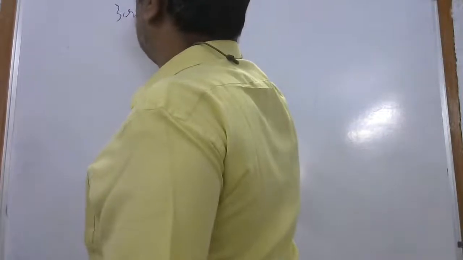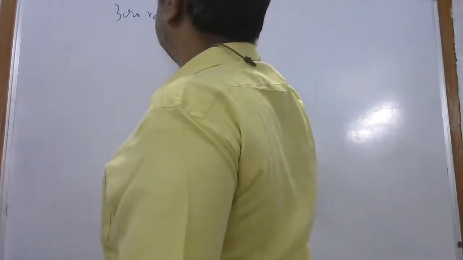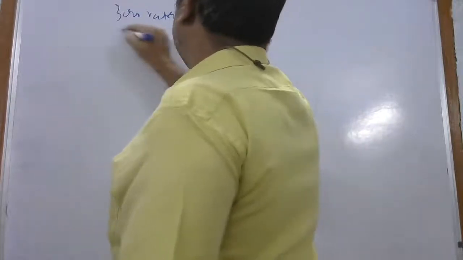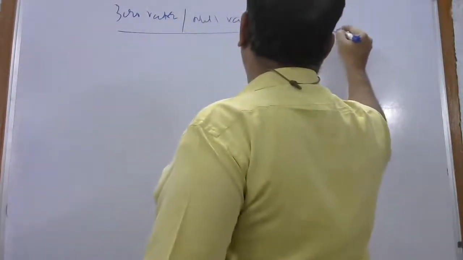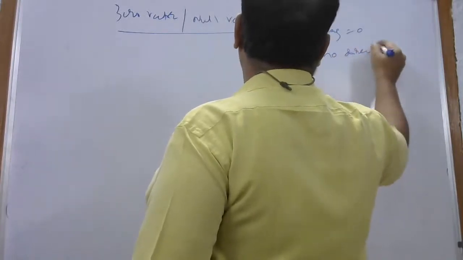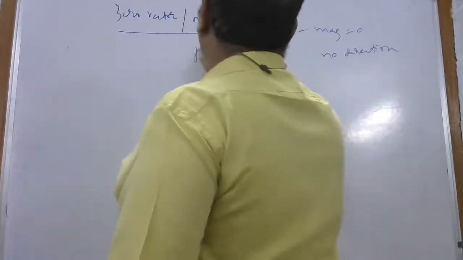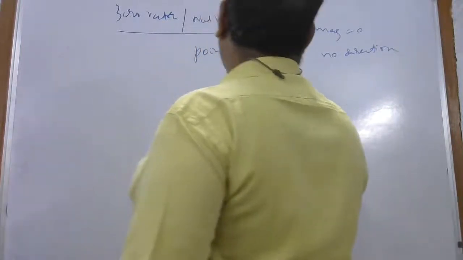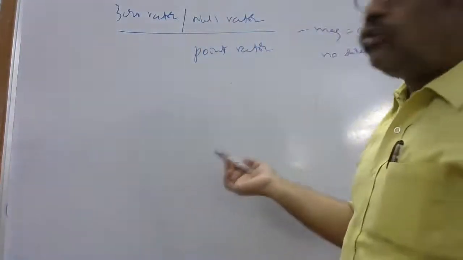Next, you have to understand the zero vector or null vector. Both are the same. The null vector has magnitude zero and no direction, because it's a point vector. If I keep a point, there is no initial and no terminal point.